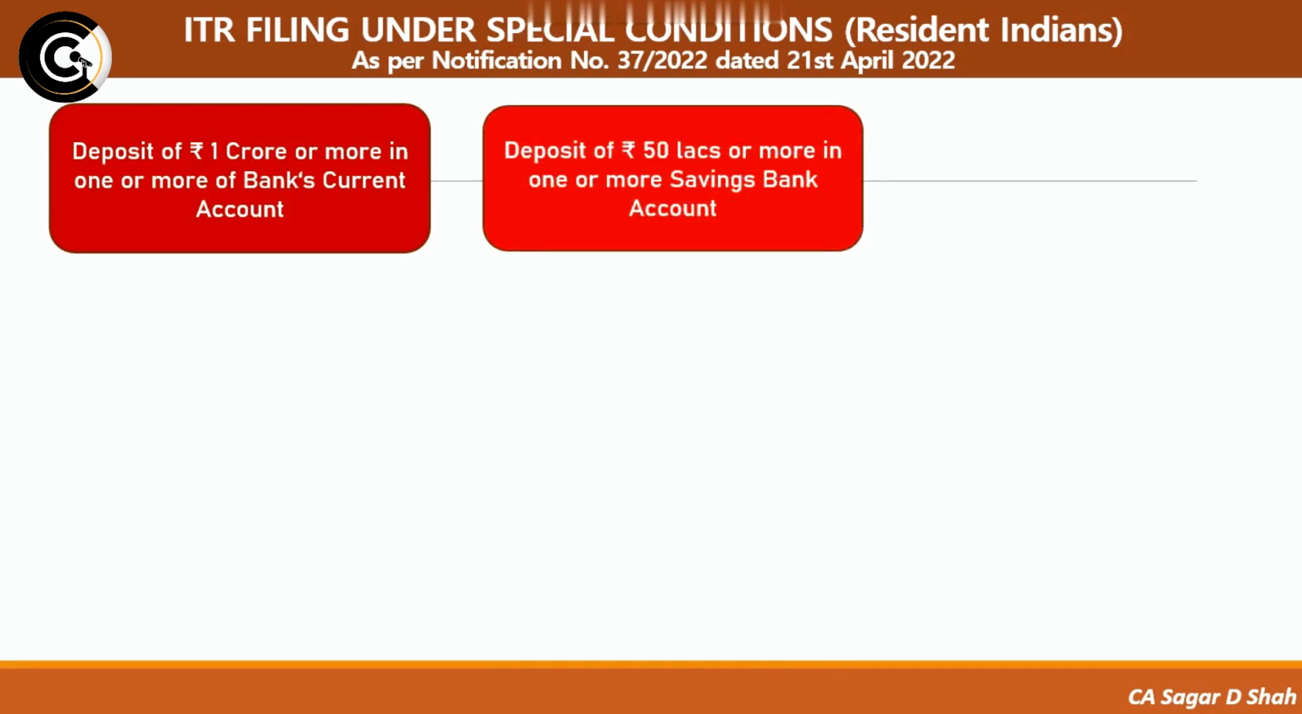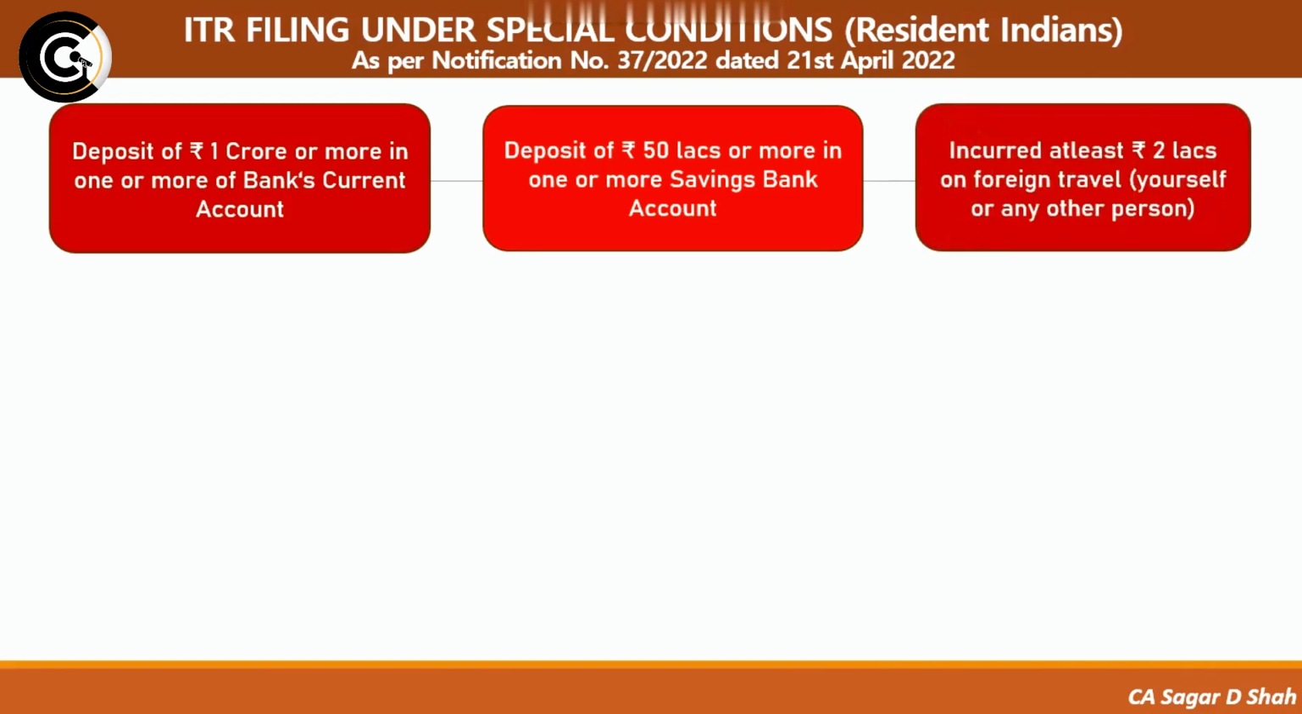The second condition is regarding the savings bank account. If they have deposited rupees 50 lakhs or more in one or more savings bank accounts, then they have to file the return. The next condition is if they have incurred at least rupees 2 lakhs or more on foreign travel, whether for themselves or for any other person. That any other person can be anybody. There is no such clarification in the act regarding who those persons are.